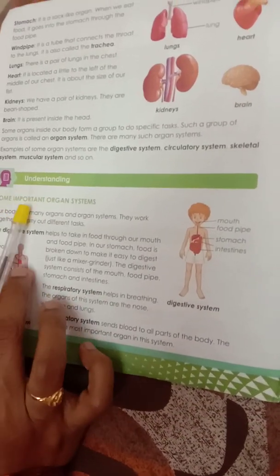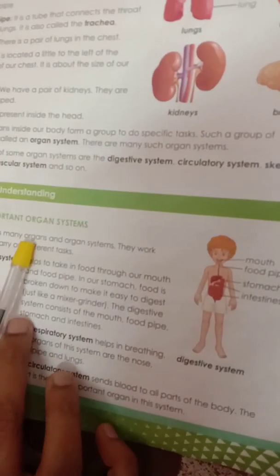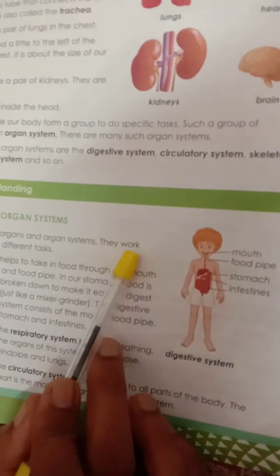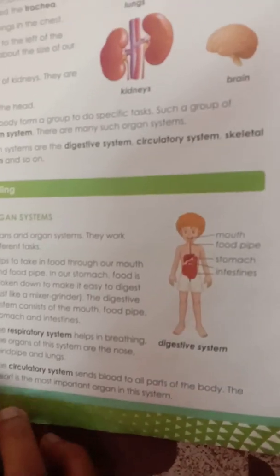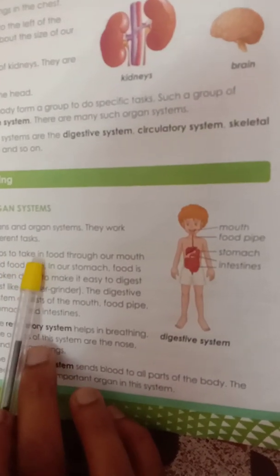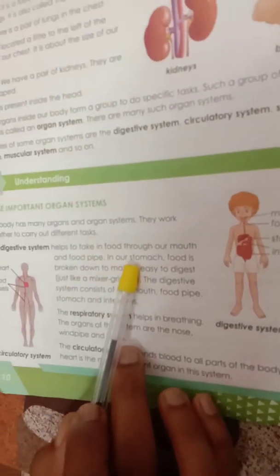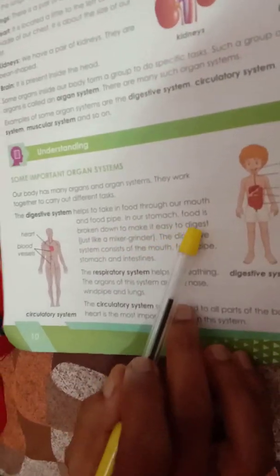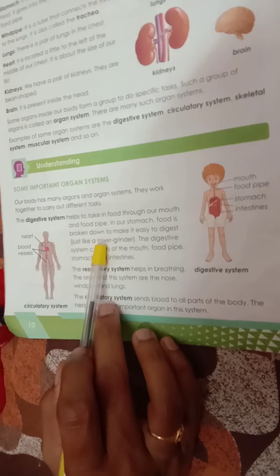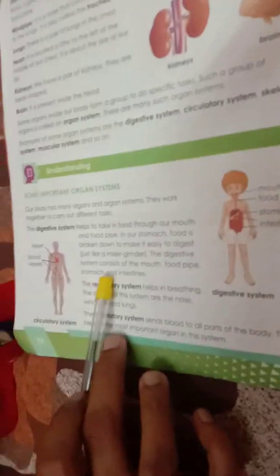Understanding some important organ systems. Our body has many organs and organ systems. They work together to carry out different tasks. The digestive system helps to take in food through our mouth and food pipe. In our stomach, food is broken down to make it easy to digest, just like a mixer grinder. The digestive system consists of the mouth, food pipe, stomach and intestines.